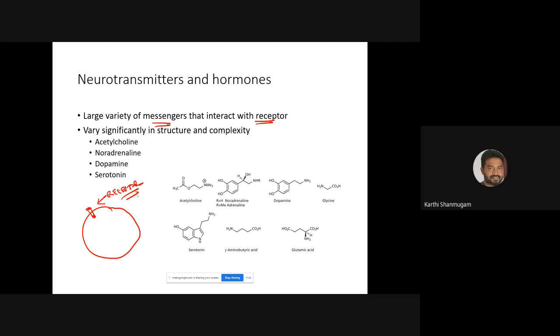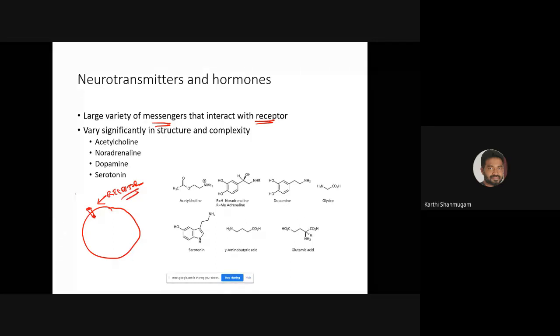So what happens is that the communication should take place, right? Some cascade of events should be taking place within the cell.